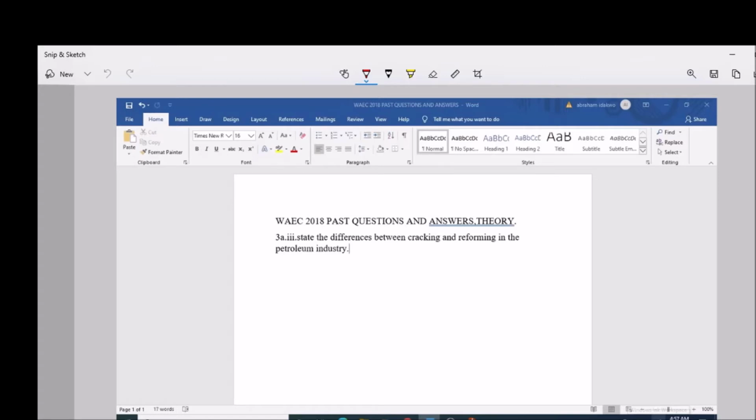So we should know that the question above is trying to let us know that cracking and reforming are employed in petroleum industries.